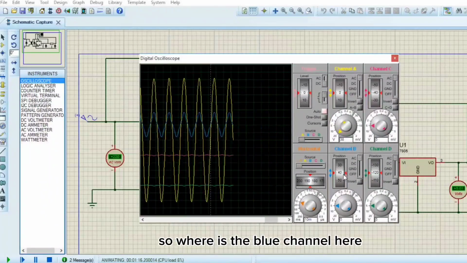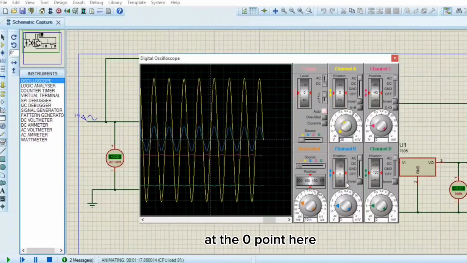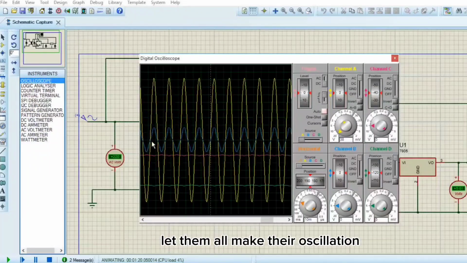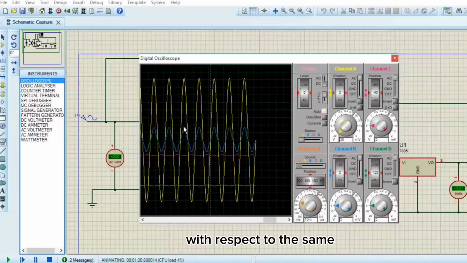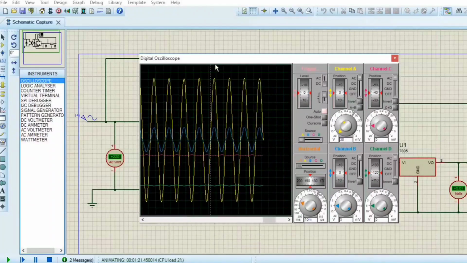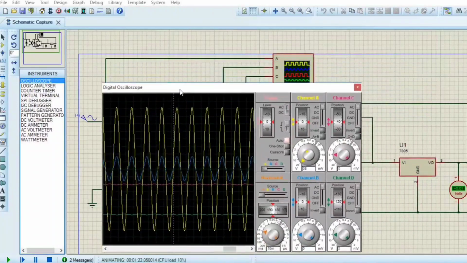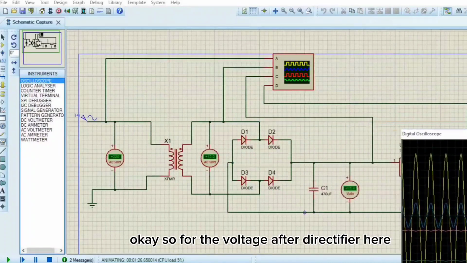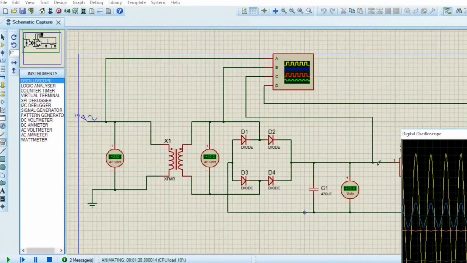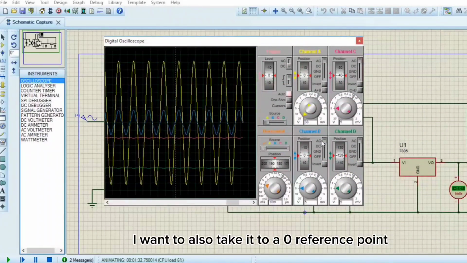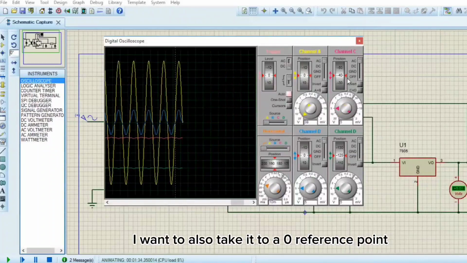So where's the blue channel here? At the 0 point here. I like to see it at the 0 point. Let them all make their oscillation with respect to the same reference point. Okay, so for the voltage after the rectifier here, which is the red color, I want to also take it to a 0 reference point.